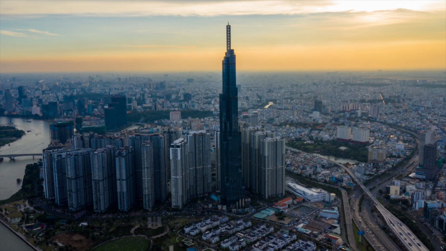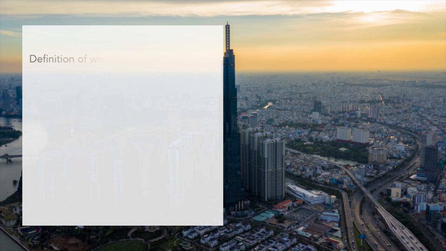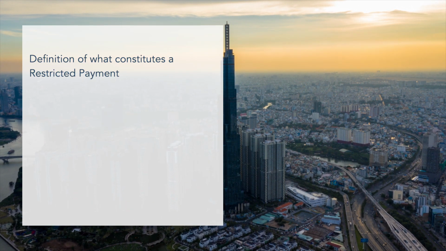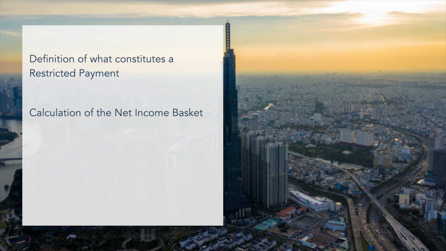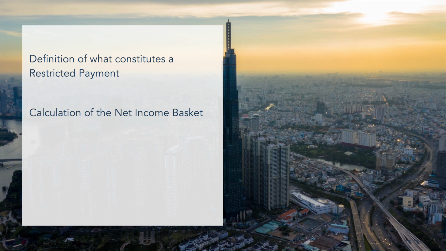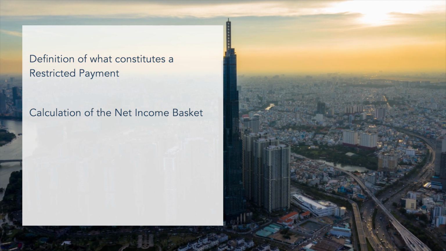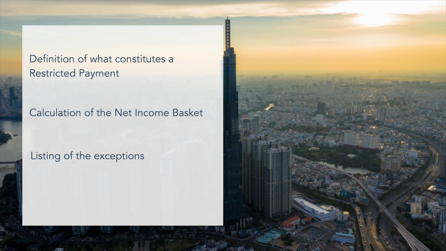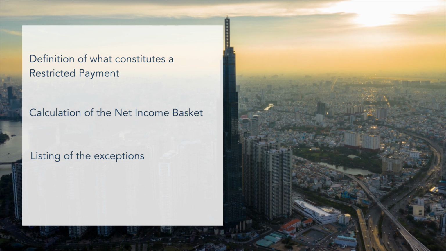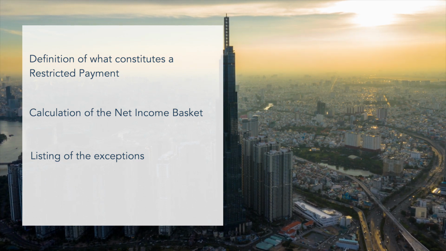The restricted payments covenant is structured in 3 parts. First, there is a definition of what constitutes a restricted payment. Then, there is a calculation of the net income basket, sometimes referred to as the restricted payments builder basket, and the conditions under which a restricted payment may be made under this basket. And then you'll find a list of the exceptions. In other words, the instances when restricted payments may be made, even if the conditions under the net income basket are not met. As discussed earlier, once cash has been transferred out of the credit group, it rarely returns. So this covenant limits leakage unless the ability to make a restricted payment has been earned.